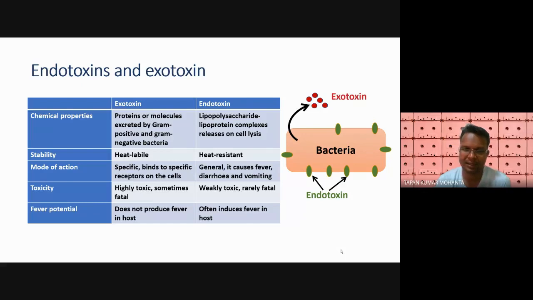They are highly toxic and sometimes prove very fatal, dangerous, and you can say lethal as well. But they do not produce any fever in the host cell.